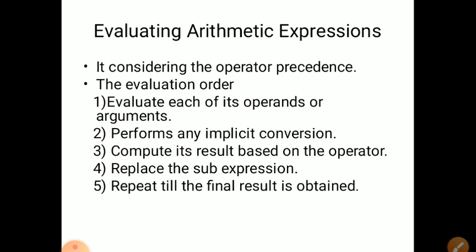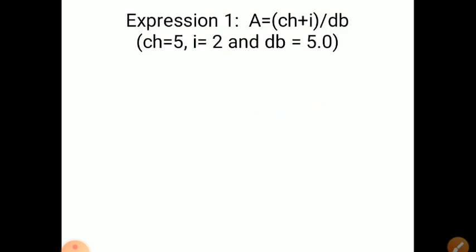Then third, compute the result based on operators. First addition, subtraction, multiplication, then division, the BODMAS rule will be followed. Then replace the sub-expressions and repeat till the final result is obtained.